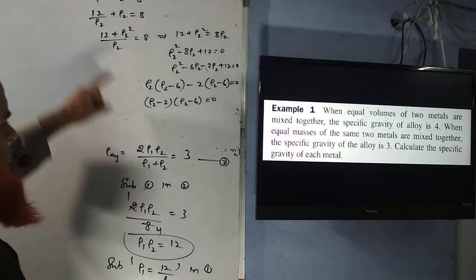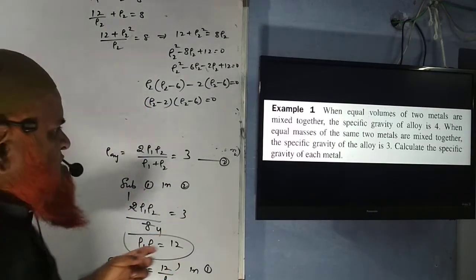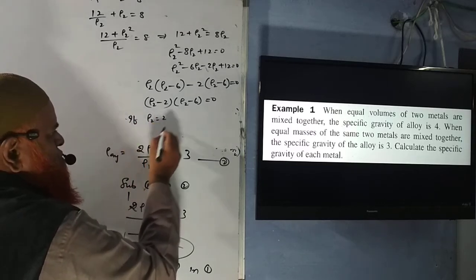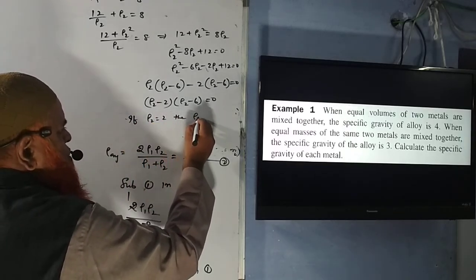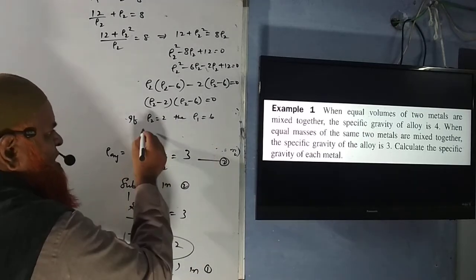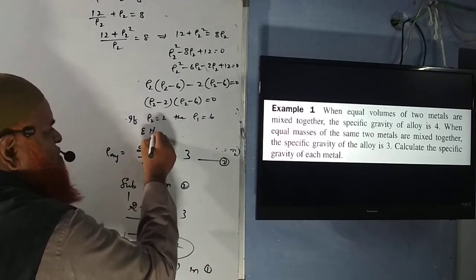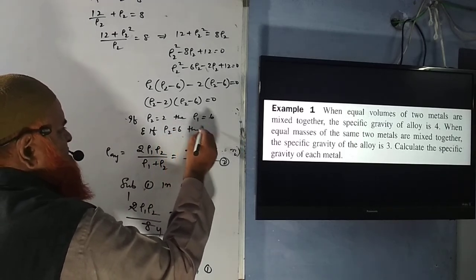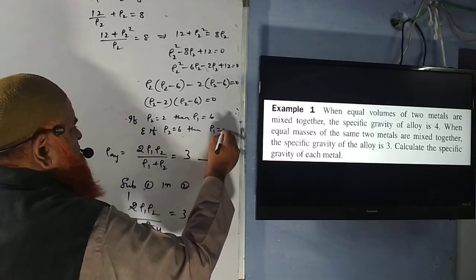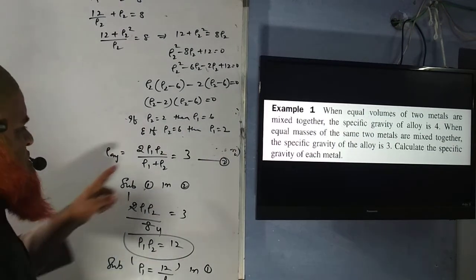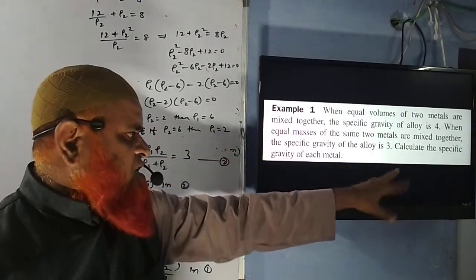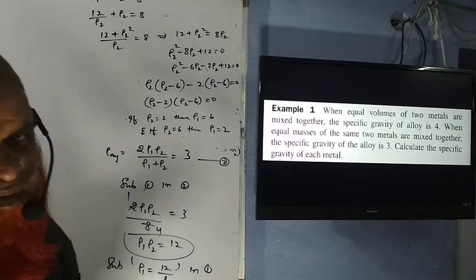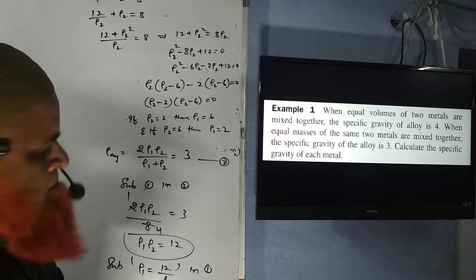What do you find now? We're getting two values for rho 2. The meaning here is, if rho 2 is equal to 2, then rho 1 will be 6. And if you consider rho 2 as 6, then rho 1 will be 2. Okay, so these are the values of rho 1 and rho 2. That is nothing but the specific gravity. It's a very simple concept.